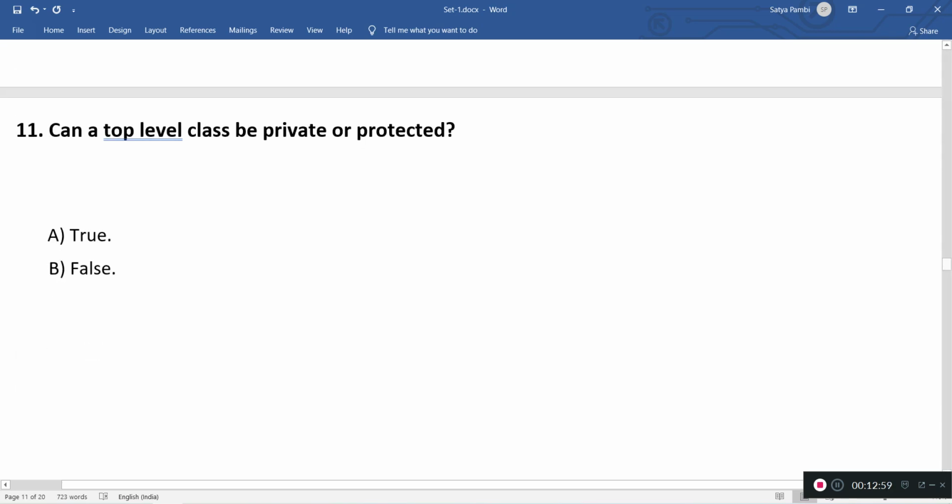Then, can a top level class be private or protected? Top level classes are the classes for which we save the file with the same name. So a top level class cannot be private or protected. Always it's public. So the answer is true. No, not true. It's false, because a top level class cannot be private or protected.